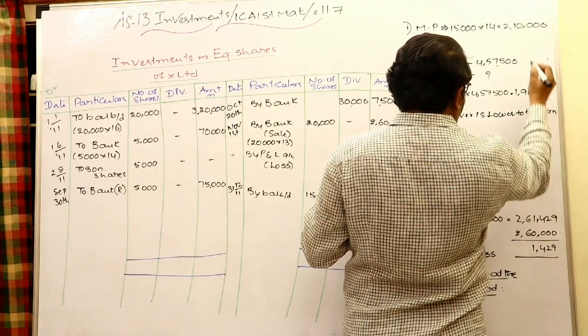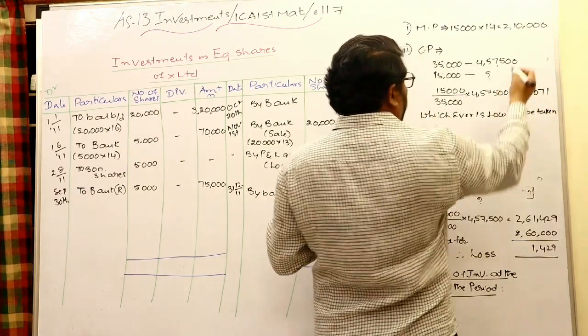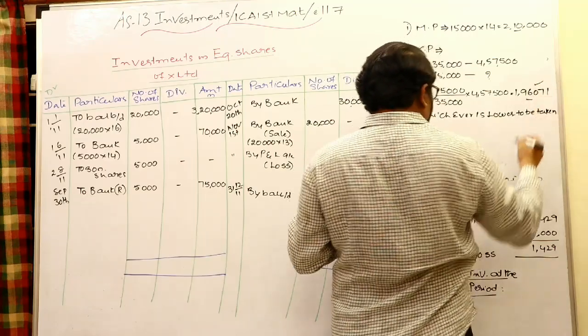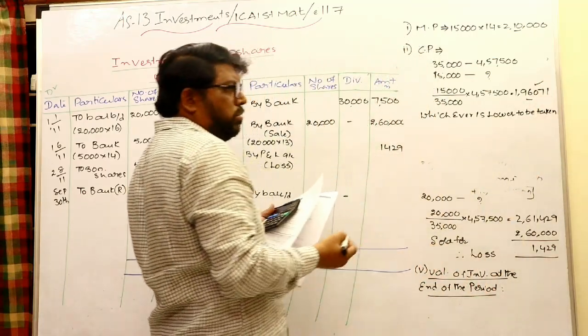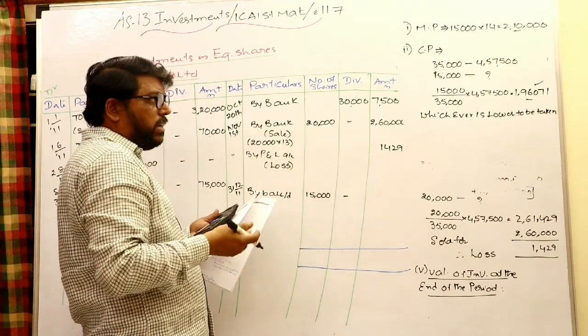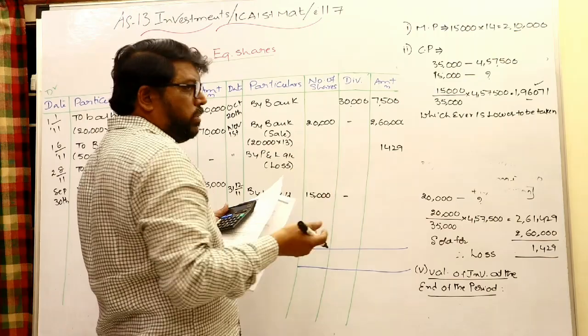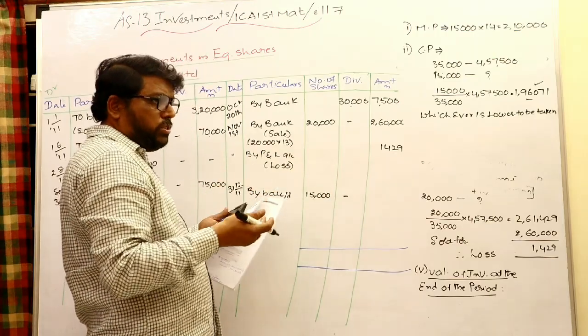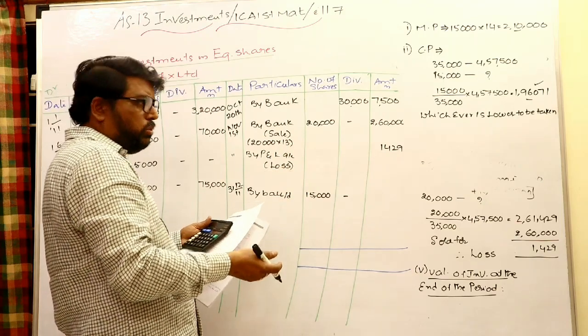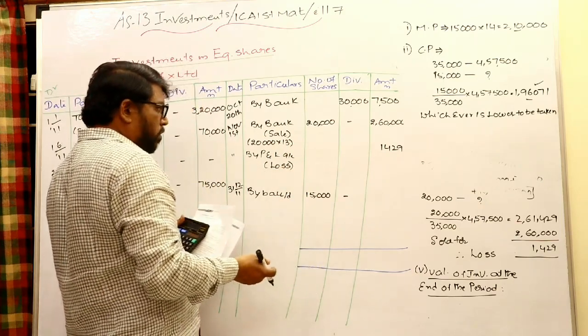Check it: either the market price 2,10,000 or 1,96,071. Market price is higher, so of course your cost is lower. Since you are taking it at cost price, you need not recognize any kind of loss.